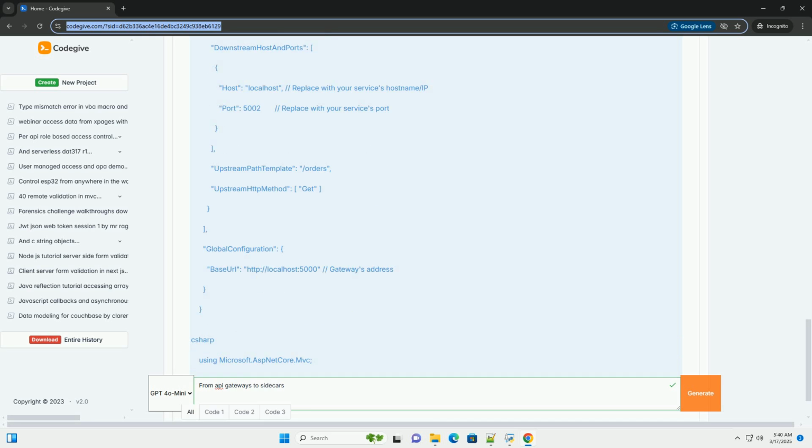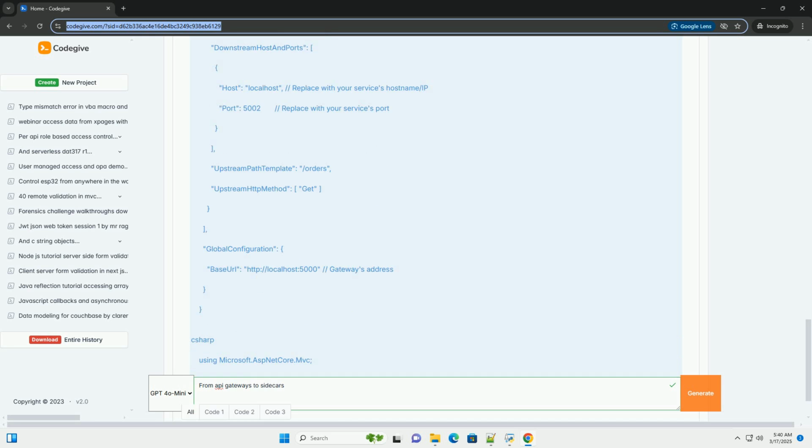Traffic control: routing, rate limiting, transformation; routing, load balancing, circuit breaking. Security: authentication, authorization; mutual TLS, authorization. Observability: centralized logging and monitoring; distributed tracing, metrics collection. Complexity: can be complex to manage; can be complex to deploy and manage. Resource usage: relatively low; per instance, higher overall, per service instance.